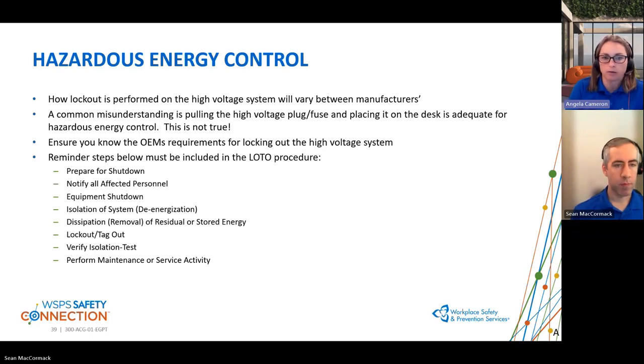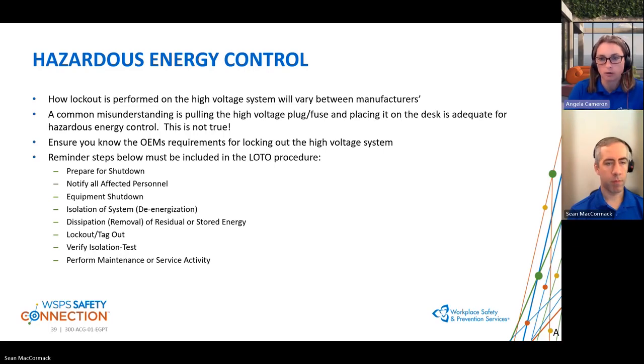How lockout is performed on the high voltage system is going to vary between the manufacturers and the vehicles. It could be a fuse that is used for that high voltage system, or it could be a plug. A common misunderstanding is that pulling the high voltage plug or fuse and placing it on a desk or away from the vehicle is hazardous energy control. This isn't true. This is a form of de-energization. So it is removing energy from the system, but it is not hazardous energy control lockout tagout.